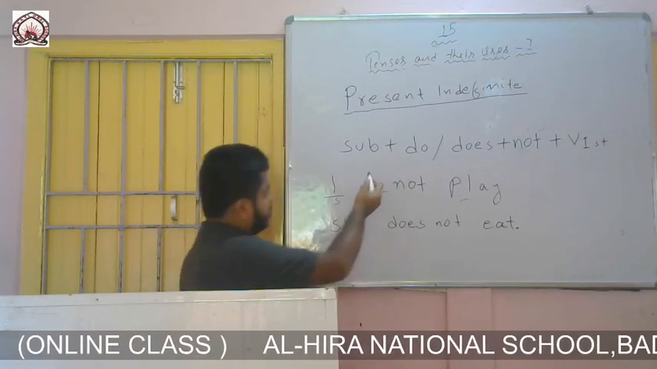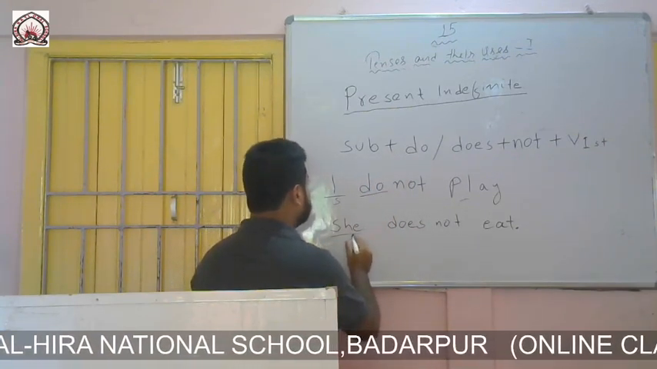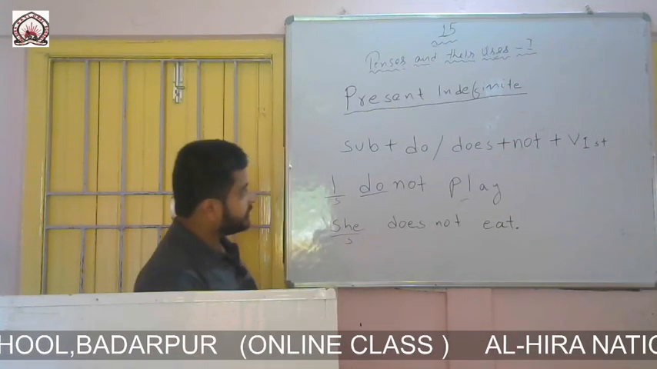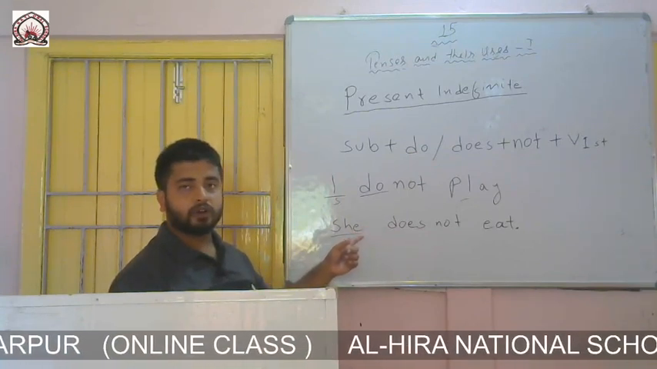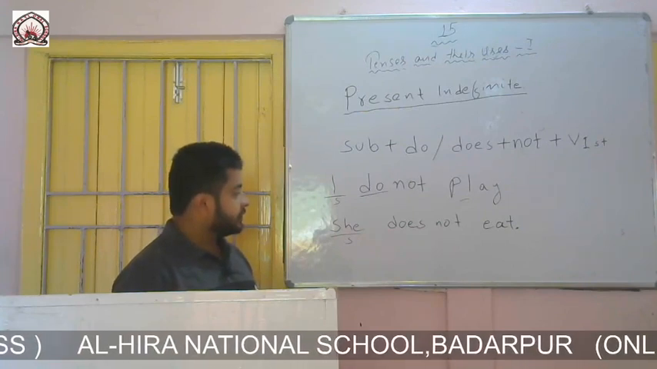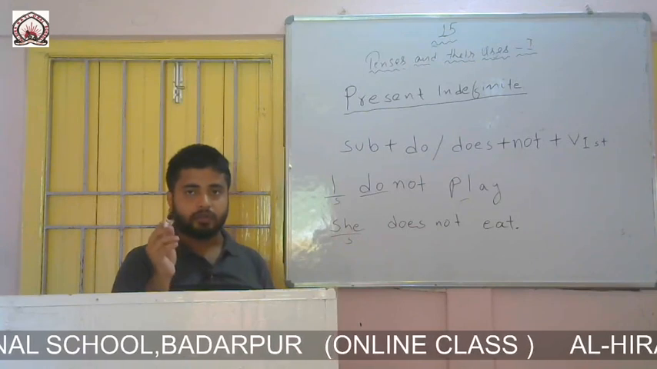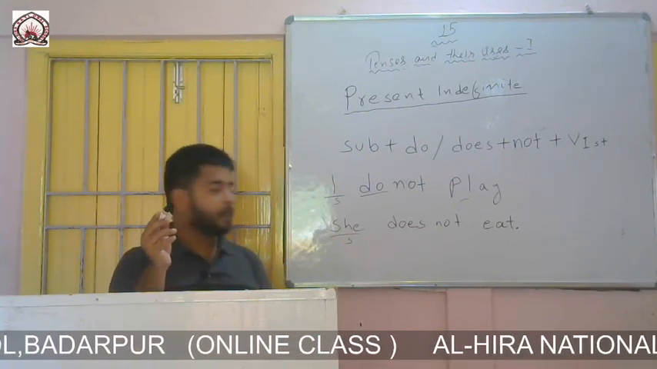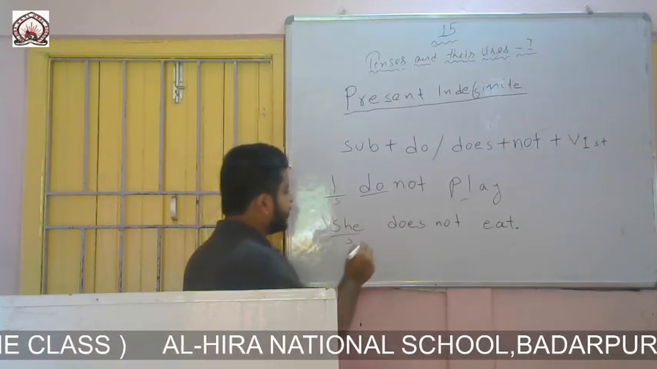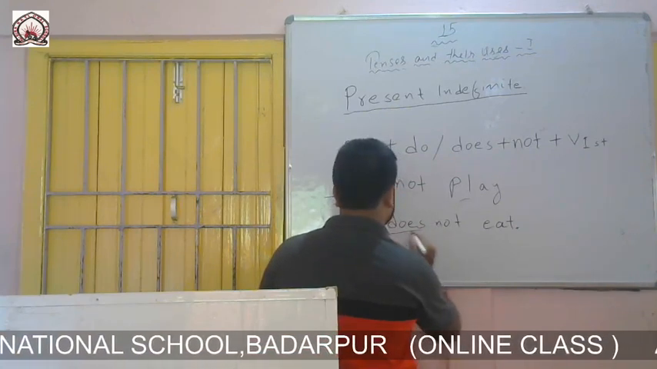So here you can see the formation says that we should write subject at the beginning. So I have written she as a subject. Then the formation says that after subject we should write do or does. So I have written here does. Why I have written does? I told you earlier that if the subject is third person singular, we will directly write does, and if it is not third person singular, we will use do. So I have written does because the subject is third person singular.